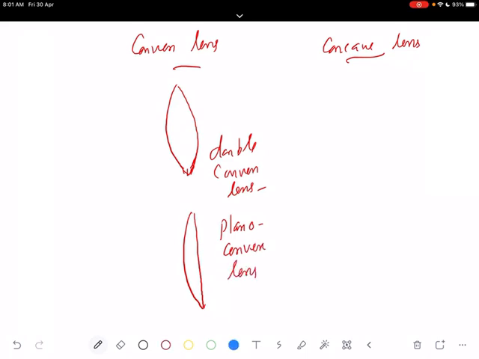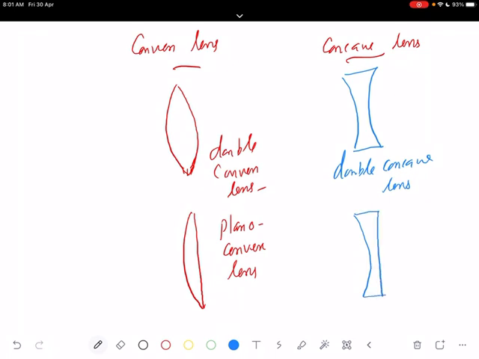Next one is concave. Two surfaces are spherical and curved inwards. We call this a double concave lens, or simply a concave lens. Or one surface is curved and the other is a plane surface. And this is called a plano-concave lens.